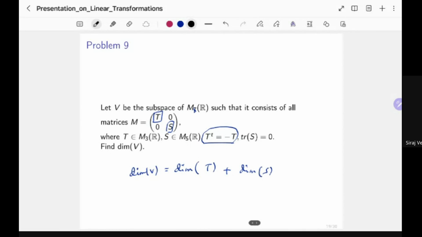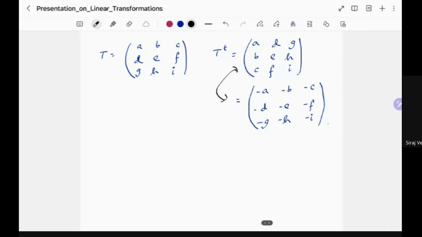This is also a vector space over R, so in particular it has characteristic 0. So A equals minus A actually means that A is equal to 0. So is E, and so is I. These are the principal diagonal entries.